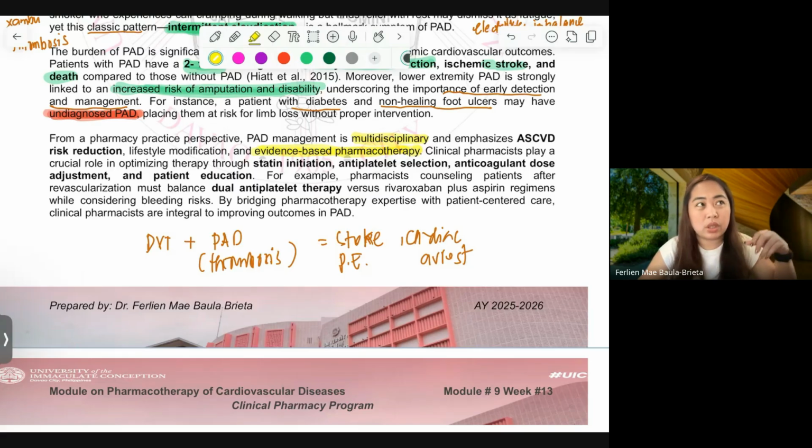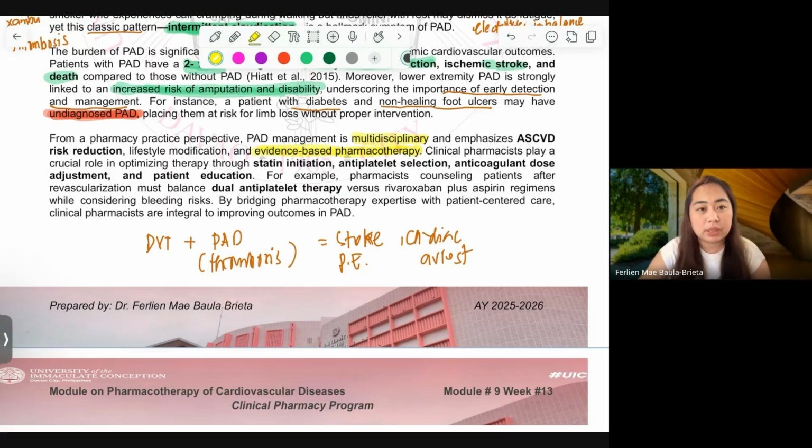The basics were covered during prelim, and some of it on midterm. So now, as you will see later, or you can scan your module right now, the drugs given are the same. Okay?